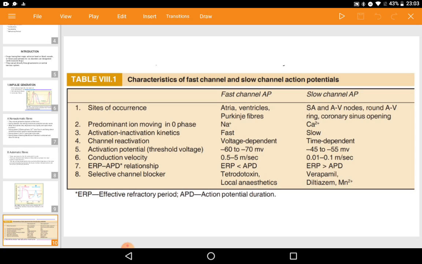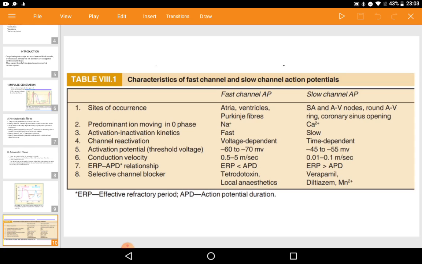Channel reactivation is voltage dependent in fast channel and time dependent in slow channel. Threshold voltage is -60 to -70 mV in fast channel and -45 to -55 mV in slow channel. Conduction velocity is 0.25 meters per second in fast channel, but quite slow, 0.01 to 0.1 meters per second, in slow channel.